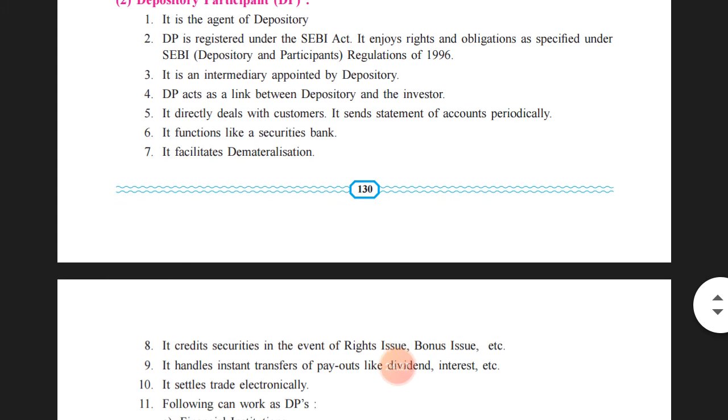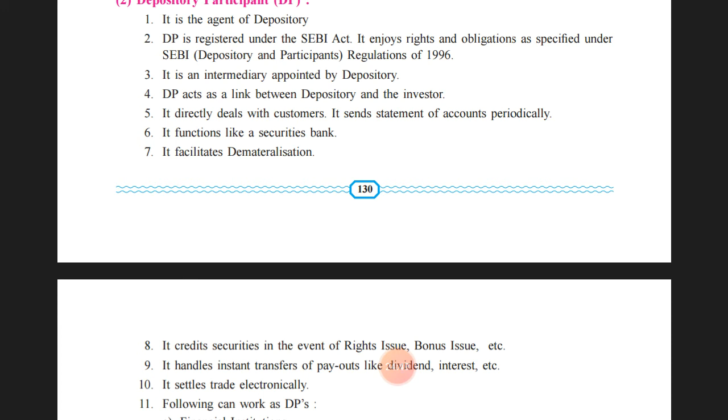Let us see the second concept, that is depository participant. It is an agent of the depository. DP is registered under the SEBI Act. Depository participant has been registered under the SEBI Act. It enjoys all the rights and obligations as specified under the SEBI Act, SEBI Regulation Act 1996. It is an intermediary appointed by the depository. So he will act as an intermediary, and his appointment will be done by the depository.